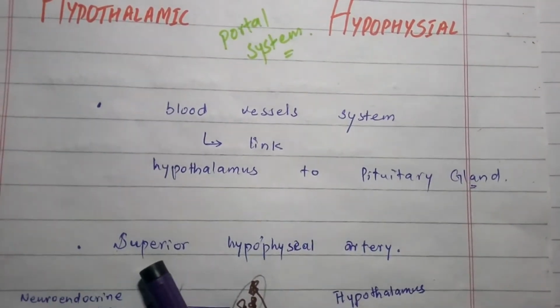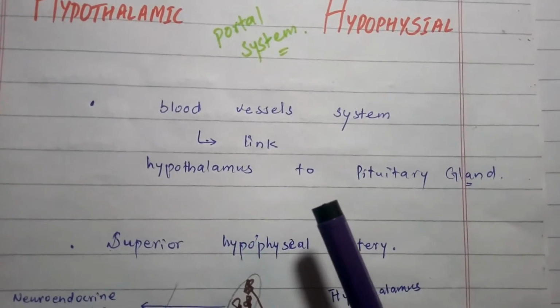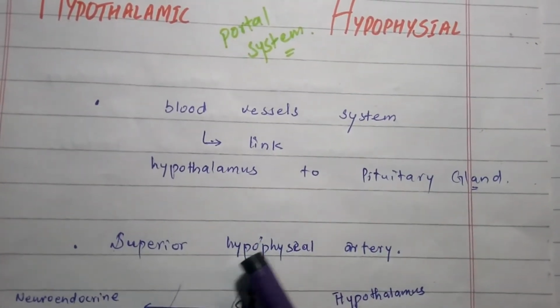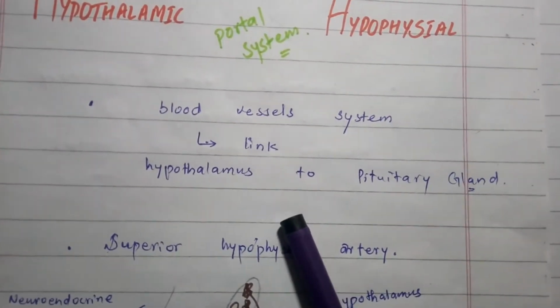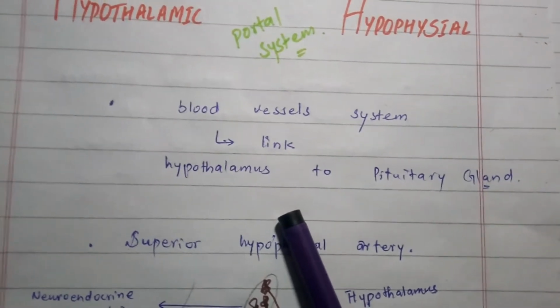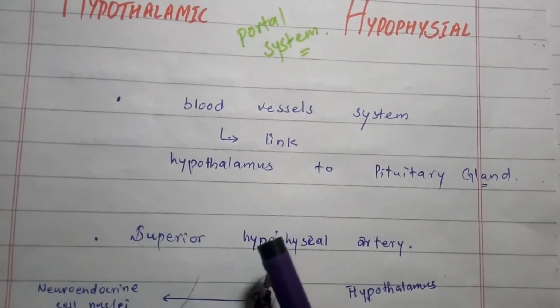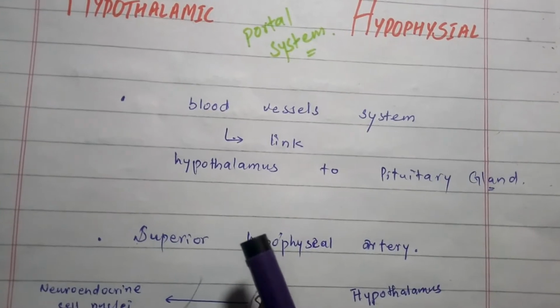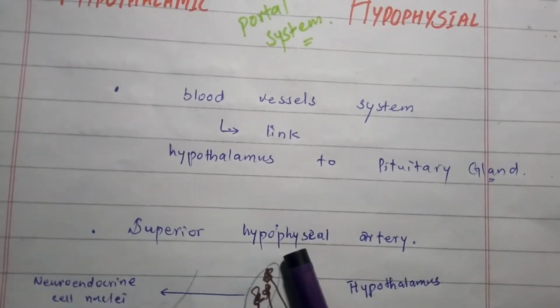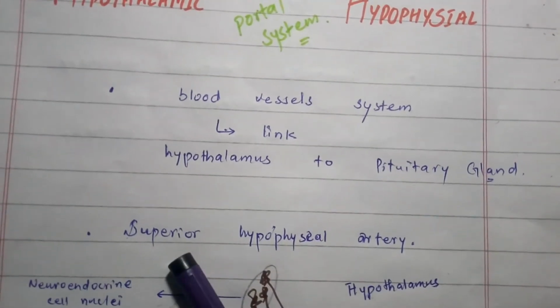It is supplied by the branches of the internal carotid arteries, which include the superior hypophyseal artery and the inferior hypophyseal artery. Number two is the internal cerebral artery and the posterior cerebral artery. The capillary network in the median eminence is supplied by the superior hypophyseal artery, which is the branch of the internal carotid artery. What is the median eminence?